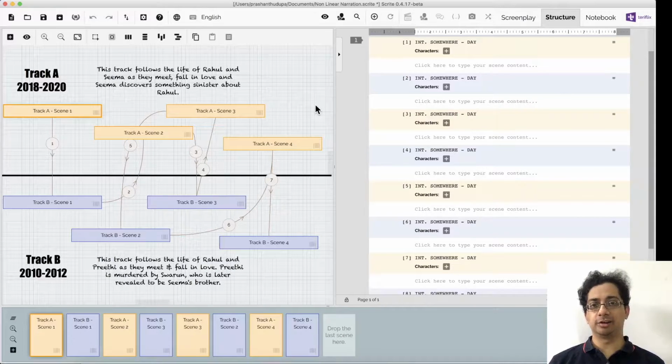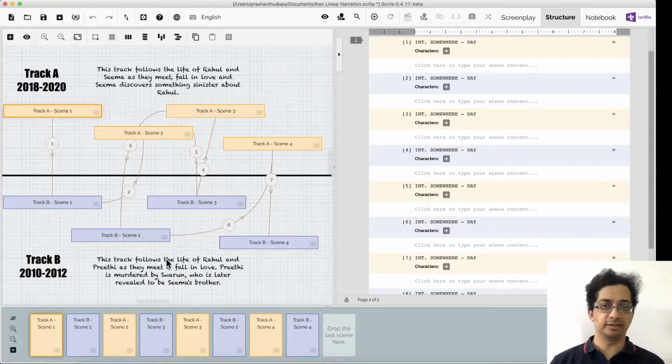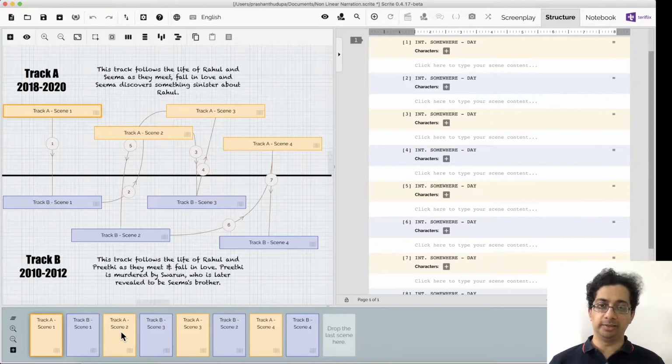We've already seen the structure tab before. In the structure tab, there is this area here which we call the structure canvas. It's on this canvas that writers can plot their scenes, drag and drop them into the timeline here, annotate them with text and images, and kind of capture the shape and flow of the story. So I have this non-linear screenplay out here, right? I have 2 tracks of scenes, and I have dragged and dropped them so that the story flows between these 2 tracks.